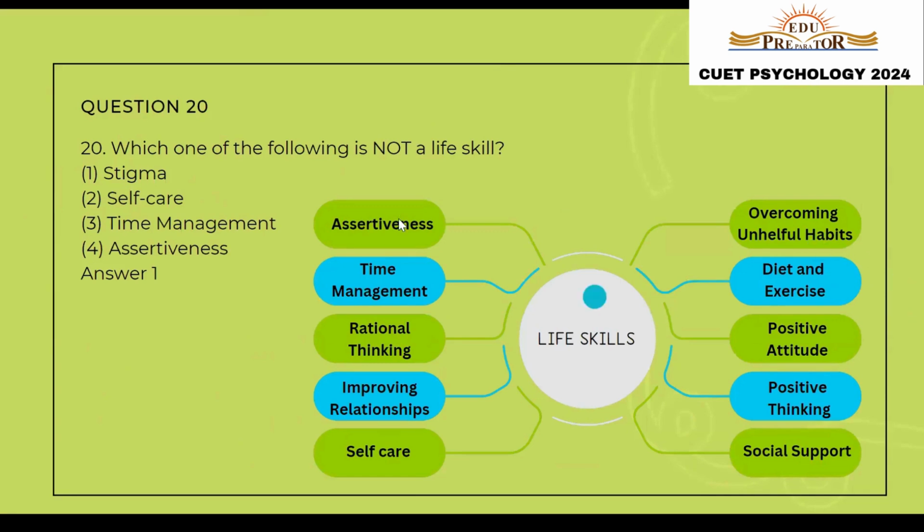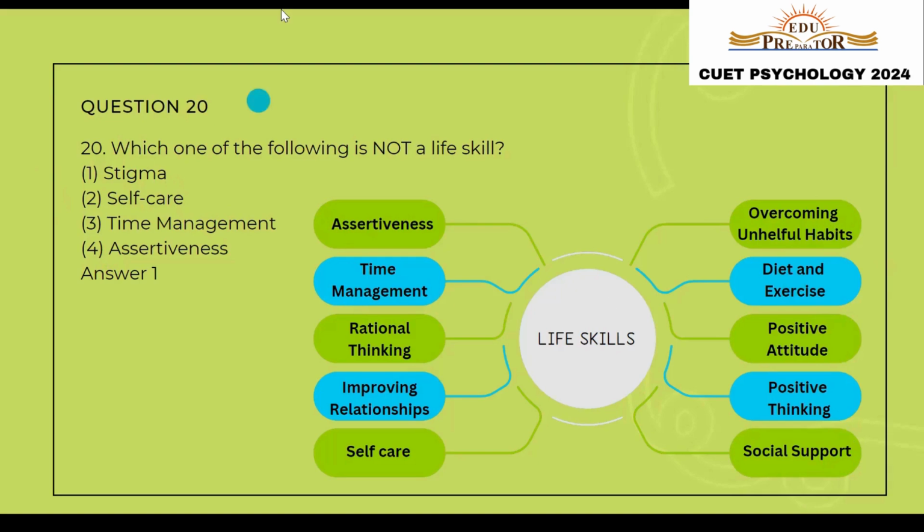Let us move to the next question, question number 20, which asks: which of the following is not a life skill? The life skills that we have learned so far are assertiveness, time management, rational thinking, improving relationships, self-care, overcoming unhelpful habits, diet and exercise, positive attitude, positive thinking, and social support. So out of these, option number 1, that is stigma, is not a life skill. So the answer will be option number 1.